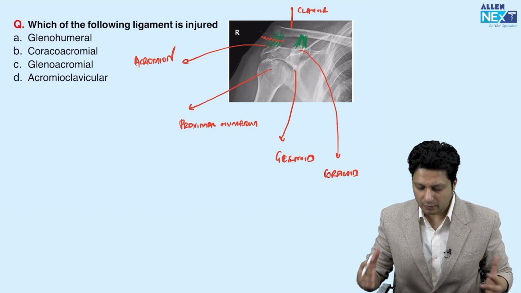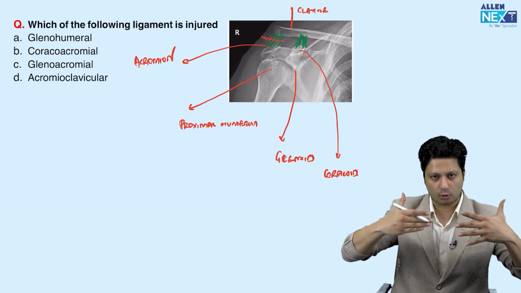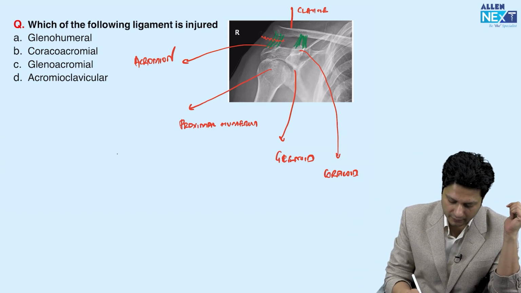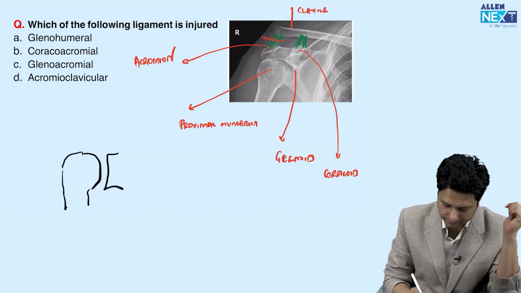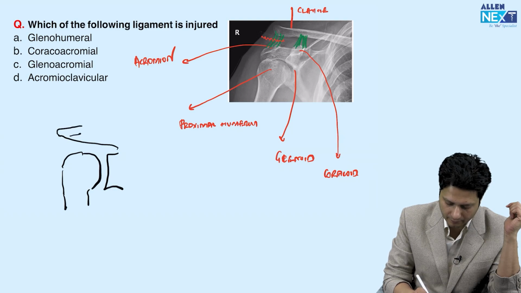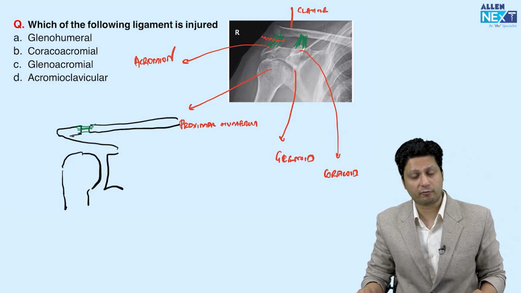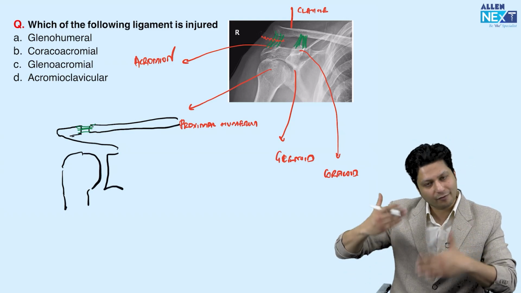So the answer is simple. What is happening over here in this X-ray? There is a disalignment between the clavicle and the acromion process. Normally, how does it look? If this is the acromion process, this is the glenoid and this is the head of the humerus, and this is the acromion process over here, and this is the clavicular bone. So this is how the clavicular acromion relations are. And these are the acromioclavicular ligaments, because they are responsible for providing the horizontal stability, while the coracoclavicular ligament is responsible for providing the vertical stability.